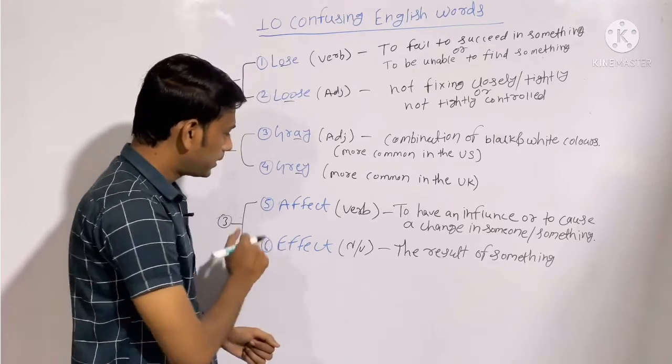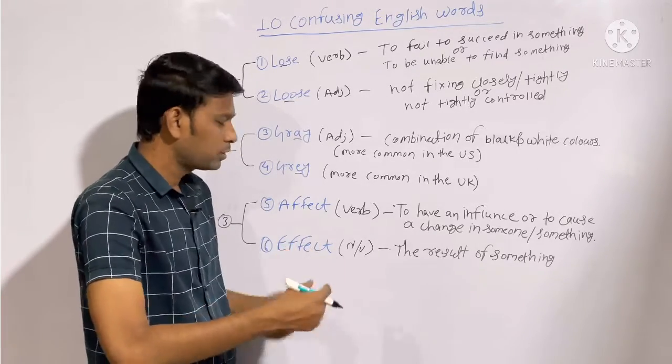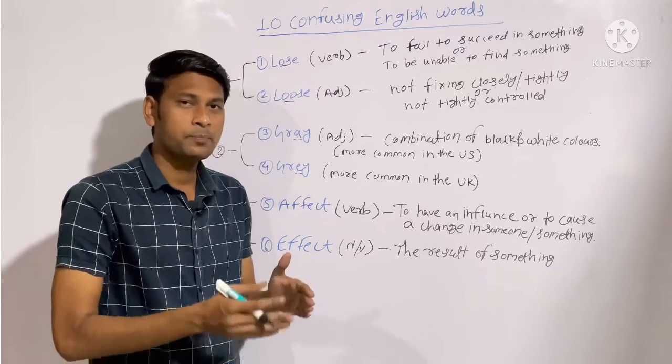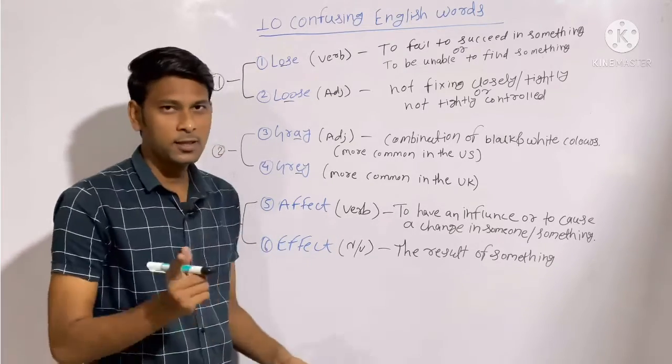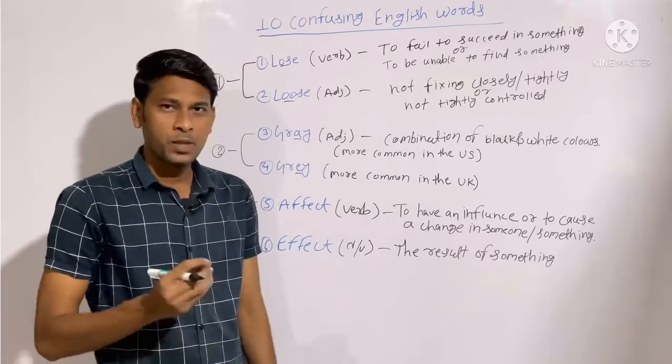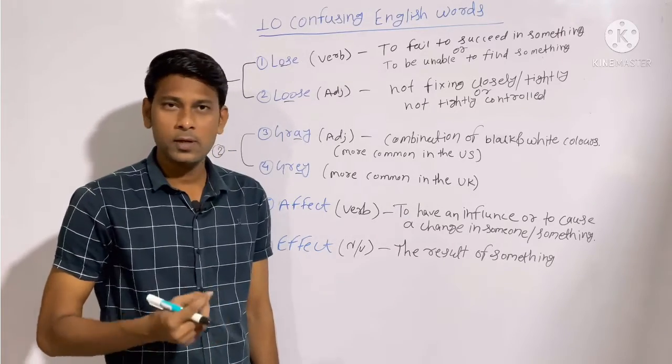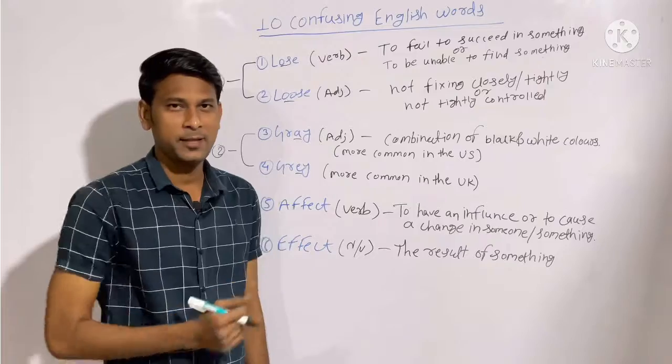So first affect takes place, it means something is affected, and then the result of that thing is effect. So this is how you use the word effect. We have a few more words. We will look at them in the next slide.